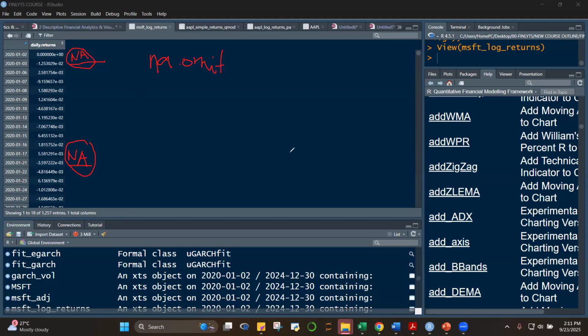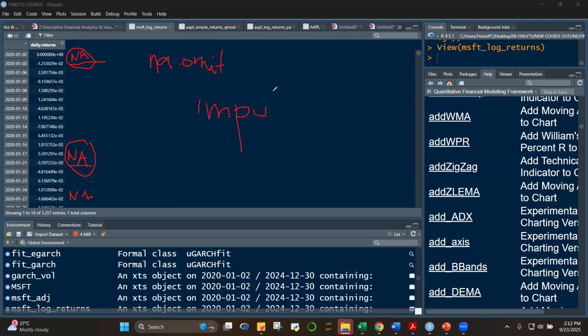But how about, class, if you have less data and there are several NAs in your data? The last thing to do is to remove the NAs. You have to investigate further, because if this is a time series, it is possible to perform what we call imputation.